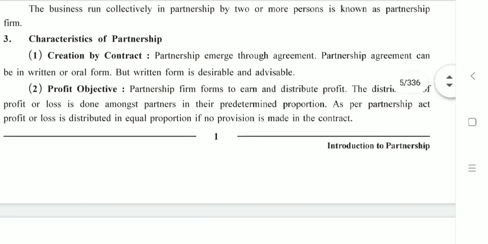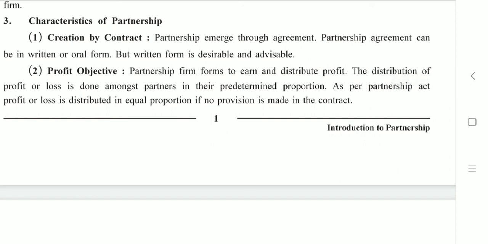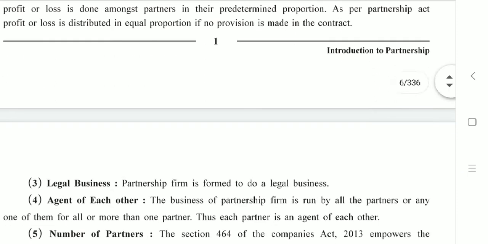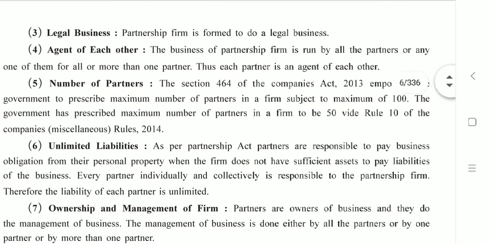The second characteristic they say is profit objective. Obviously, any sort of business activity that we are starting, the motive behind that is to earn profit. It should be legal business. And then they say agent of each other. The business of partnership firm is run by all partners or any one of them for all or more than one partner. So this way they say that each partner is an agent of each other.